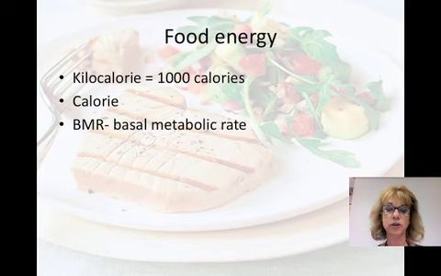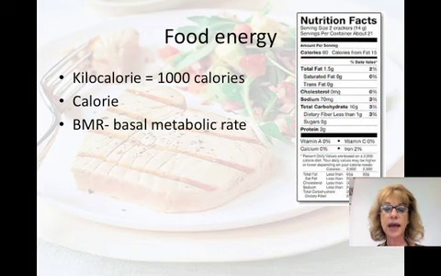Let's talk about food energy. When we look at how we consume energy in food, we look at calories. Although what's really on a food label is a kilocalorie. It's abbreviated with a capital C. This is equal to 1,000 calories because a calorie is a very small amount. A calorie is the amount of heat it takes to raise 1 gram of water 1 degree centigrade. And again, it is a measure of energy in the food that you're eating.